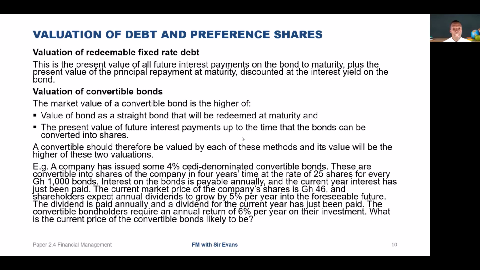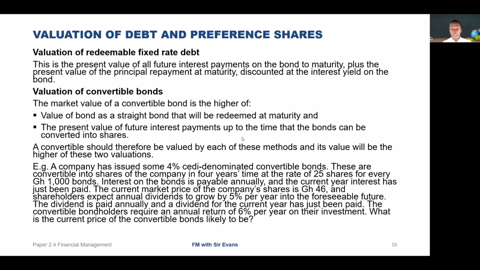The current market price of the company shares is 46, and the shareholders expect annual dividends to grow by 5% per year into the foreseeable future. The dividend is paid annually, and the dividend for the current year has just been paid. The convertible bond holders require an annual return of 6% per year on their investment. What is the current price of the convertible bond likely to be?